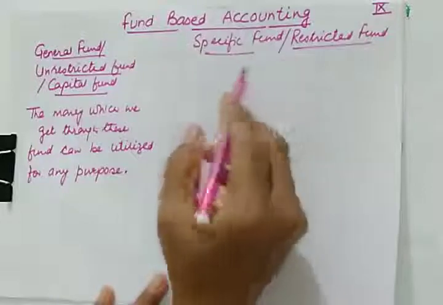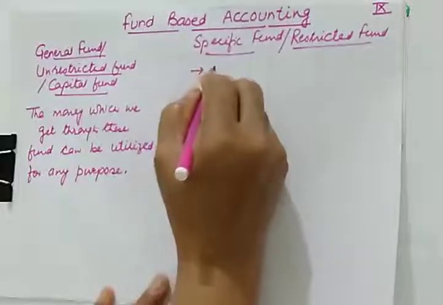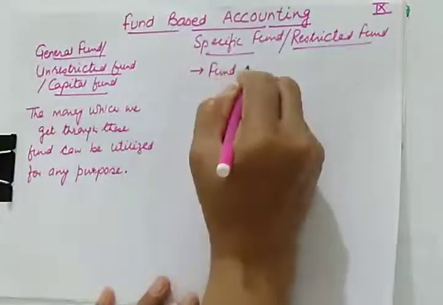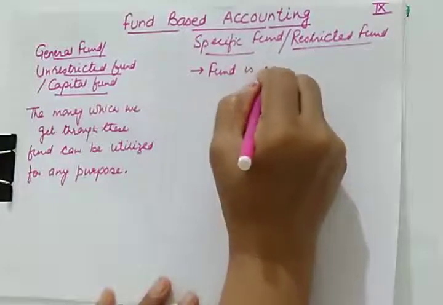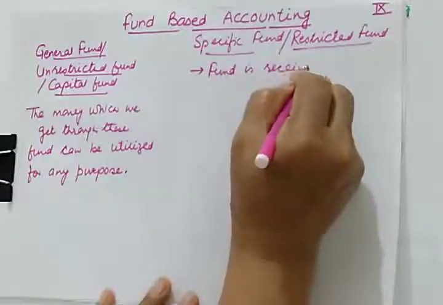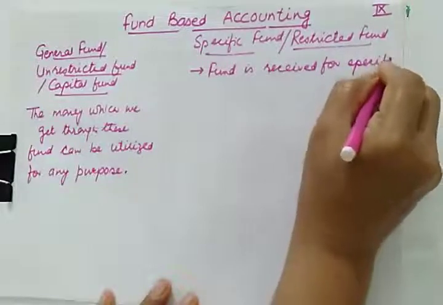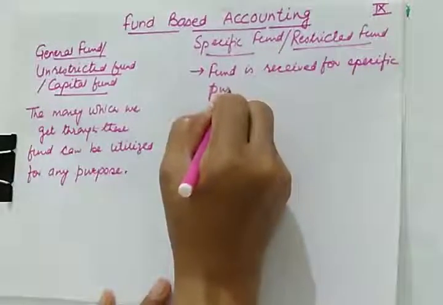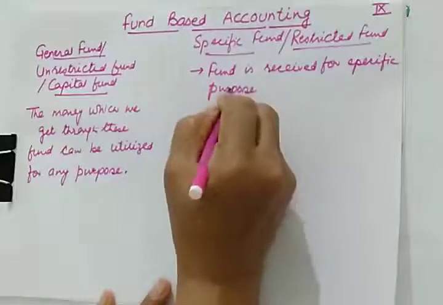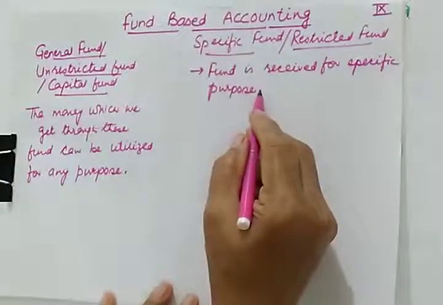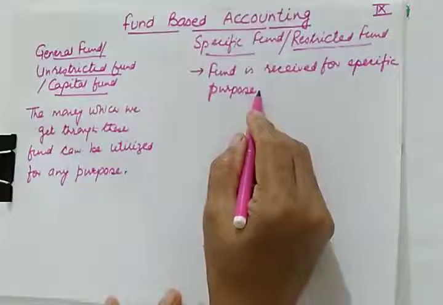In this case, fund is received for a specific purpose. Whenever you are receiving a fund, the purpose for which this fund is received is also given to us.